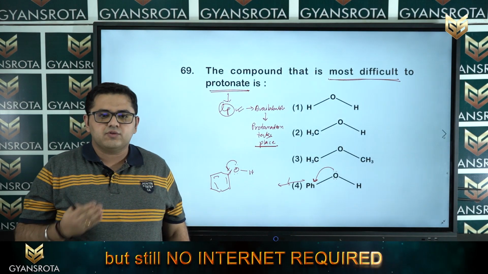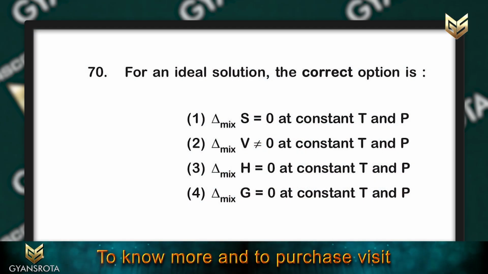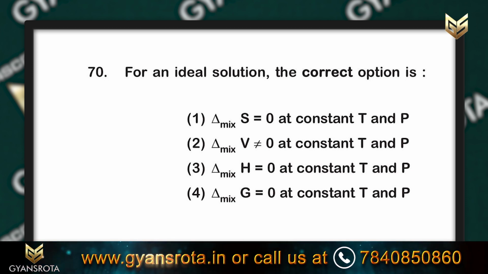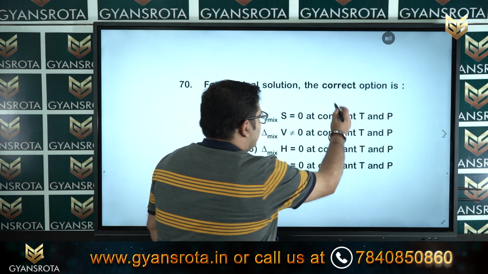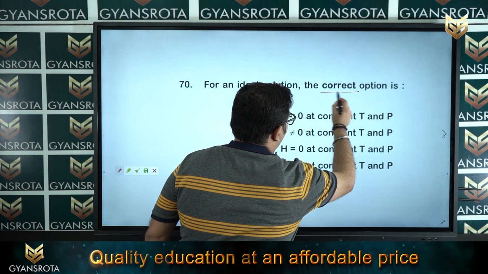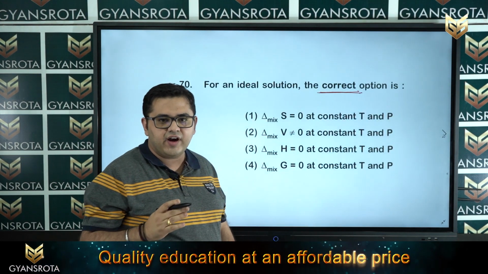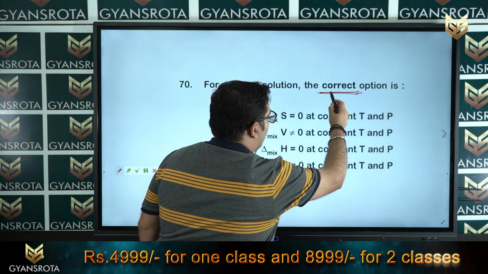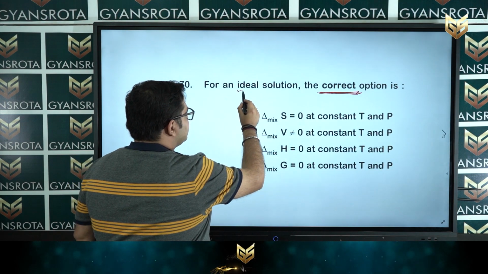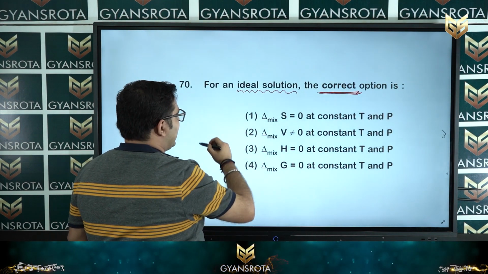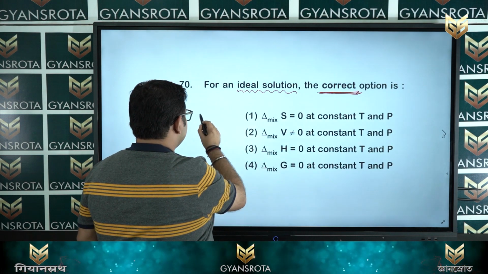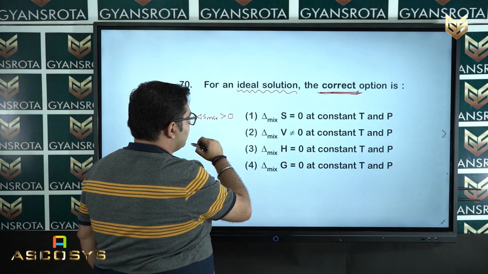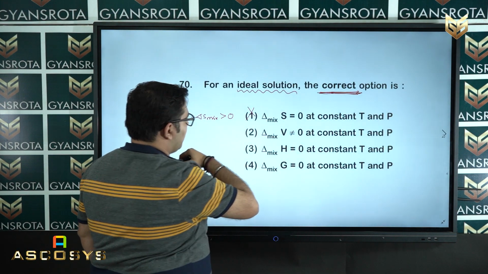Now, we are moving to the next question, that is question number 70. So, question number 70 is on the screen. For an ideal solution, the correct option is, again, in the correct you should mark it, because I already explained if they ask correct, incorrect, not, you have to first mark it. So, they ask you the correct option, and the solution is your ideal solution. So, for an ideal solution, delta S mix is always greater than 0. So, this is not your correct option.